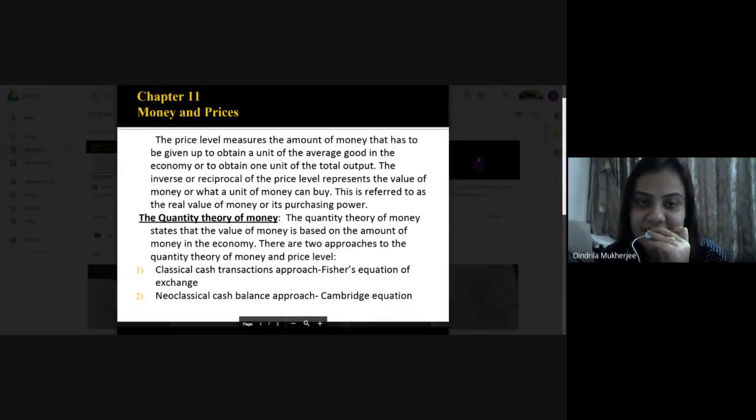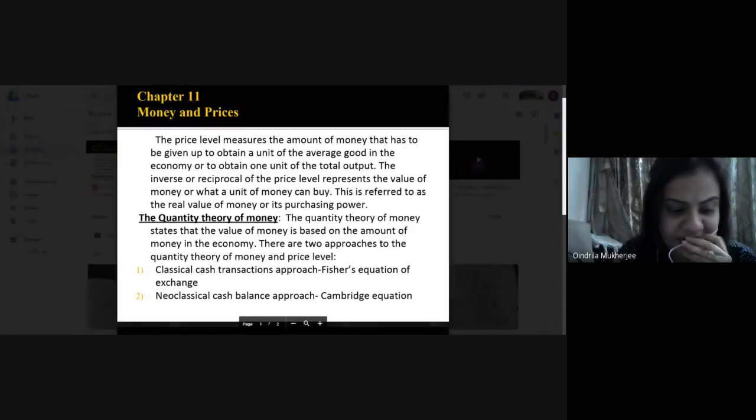And the next one is the neoclassical approach. Neoclassical approach is the modern approach. It is based on the Cambridge equation. So I write here on the chat box, students, you just copy down what is quantity of money. Quantity of money is the value of the amount of the money which is kept.